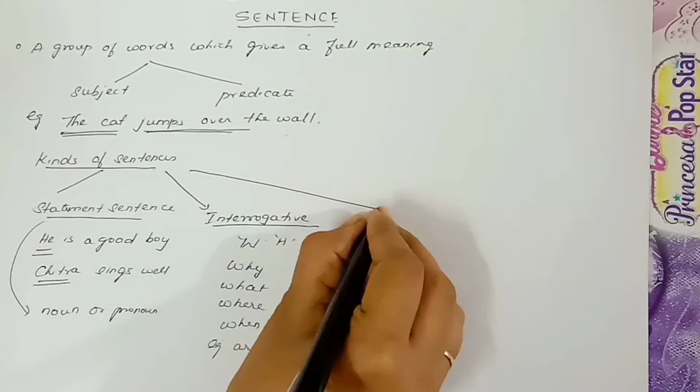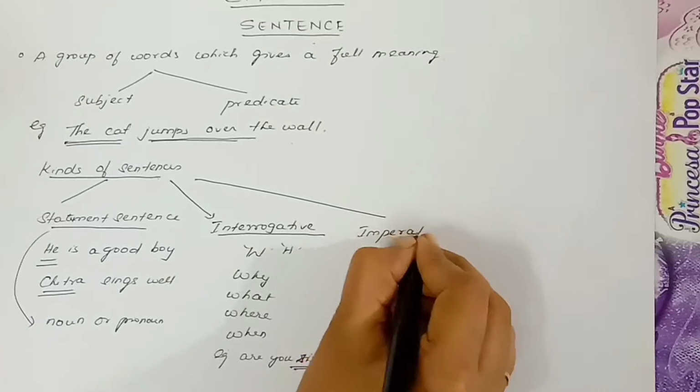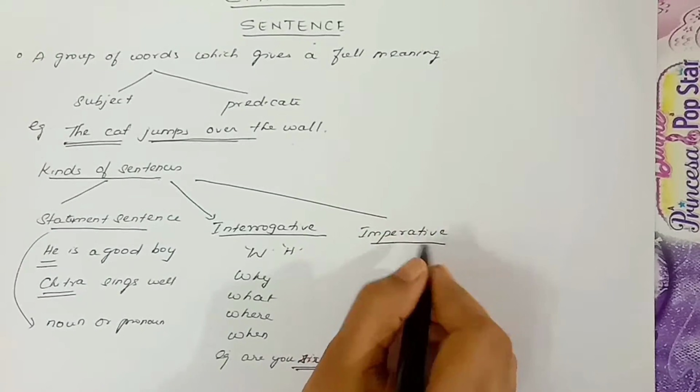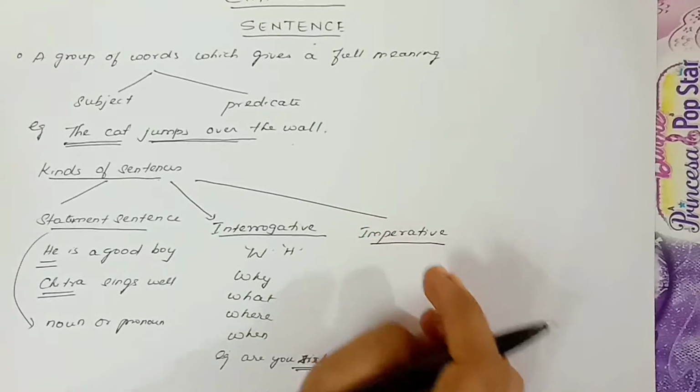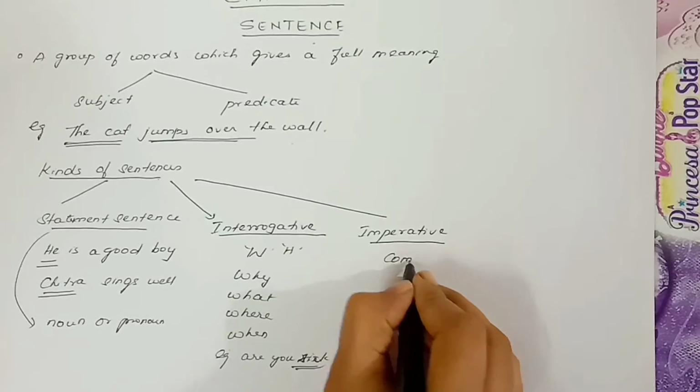Then the third type of sentence is imperative. Imperative means this kind of sentence denotes a command or request or advice or suggestion.